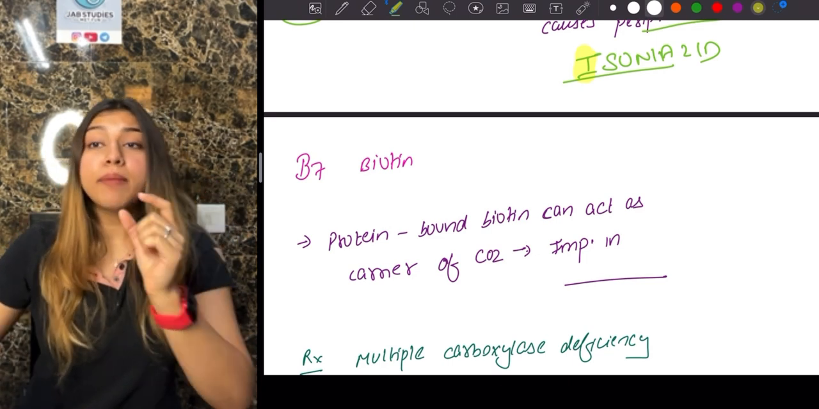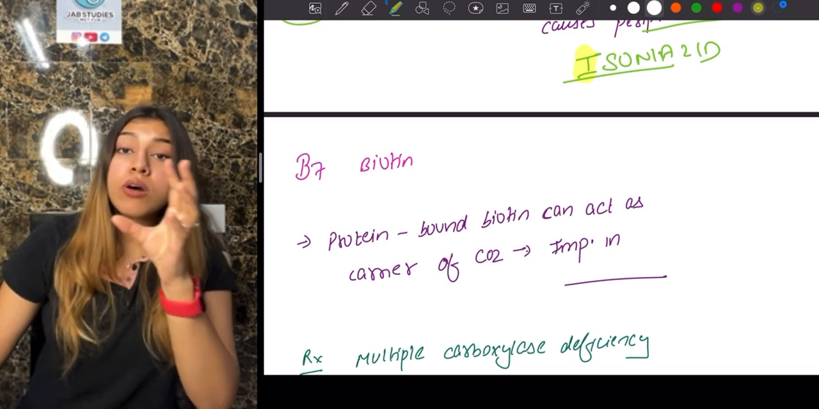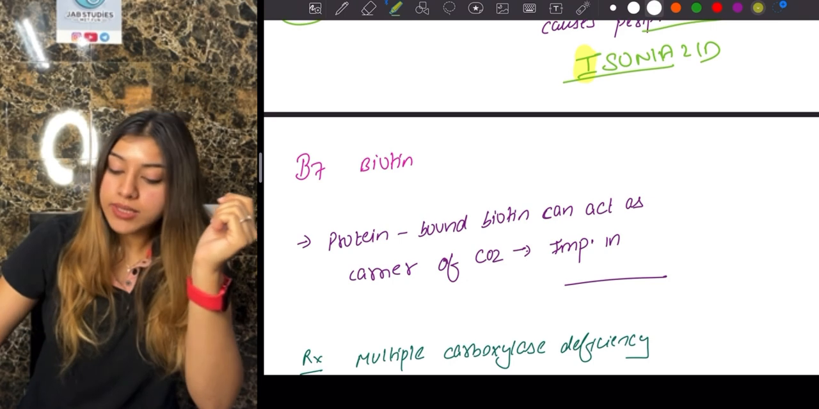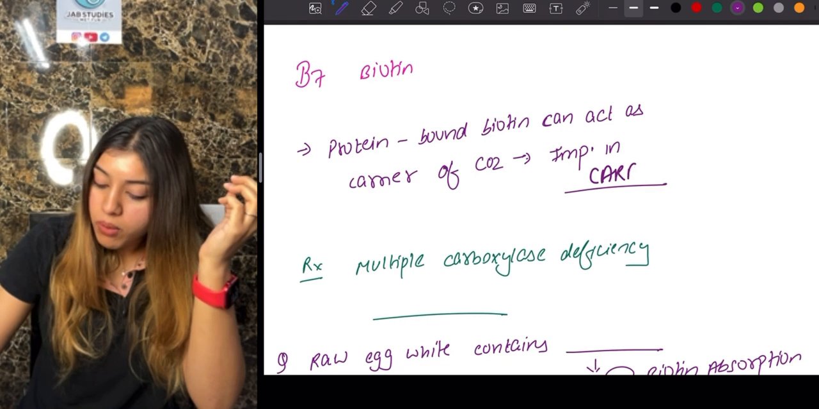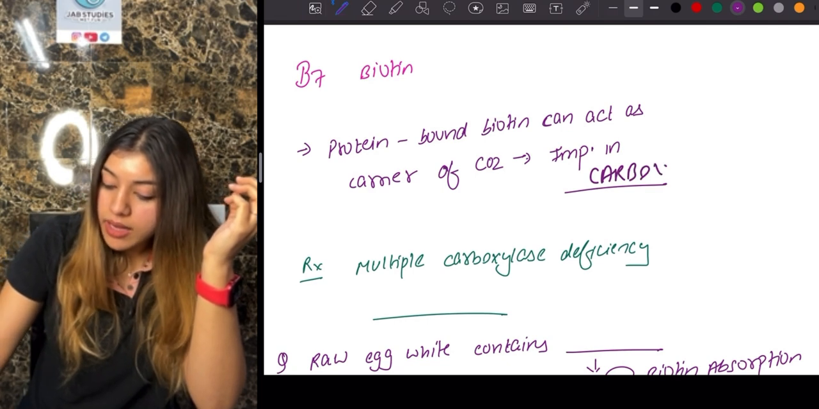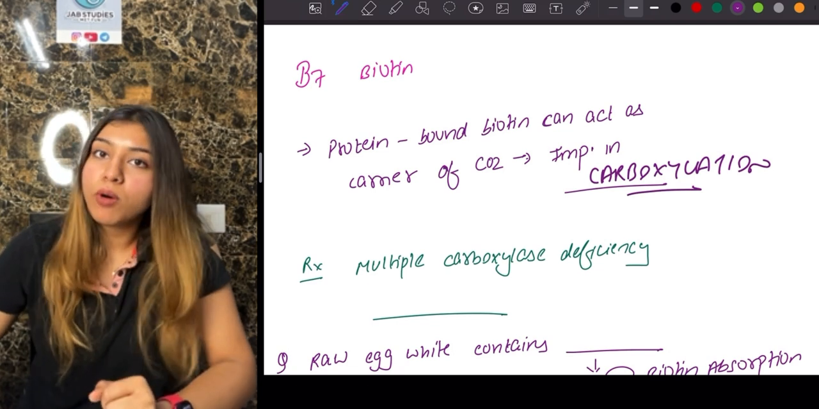Like proteins are protein bound biotins. Okay, they can help in basically carrying our carbon dioxide. And what is this reaction, guys, called as? This is called as carboxylation. So now we know that biotin helps in a process called as carboxylation.